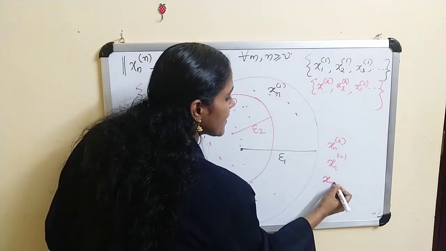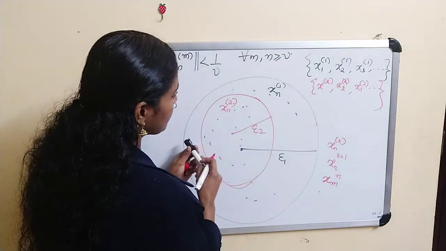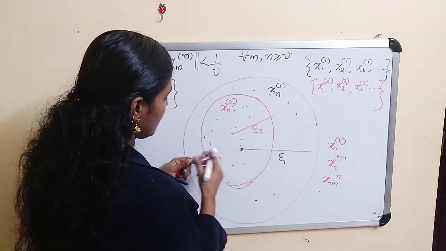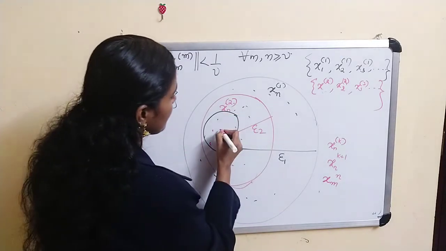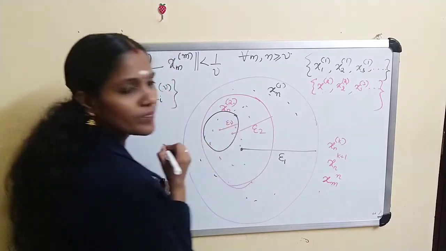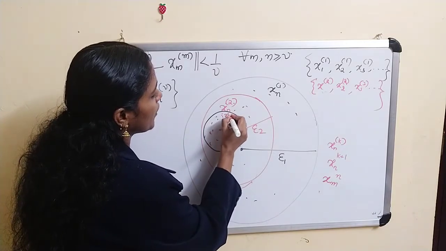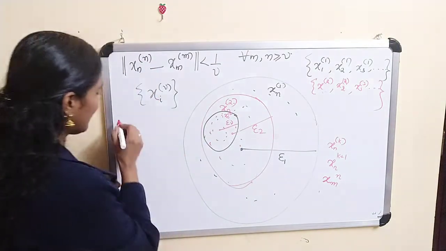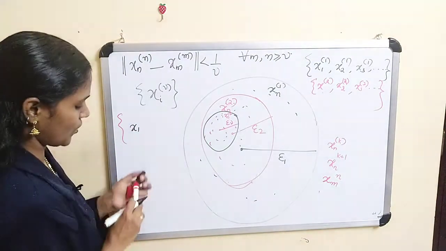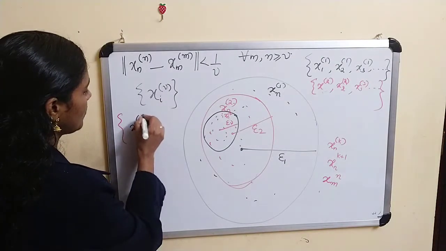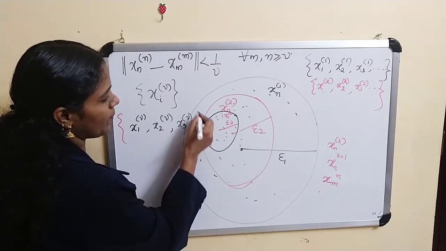Now finally we are considering some epsilon nu. Here the elements are x_n nu, so the elements are x1 nu, x2 nu, x3 nu, etc.